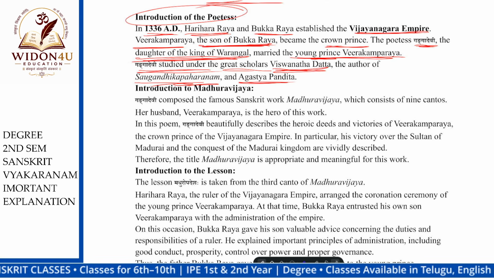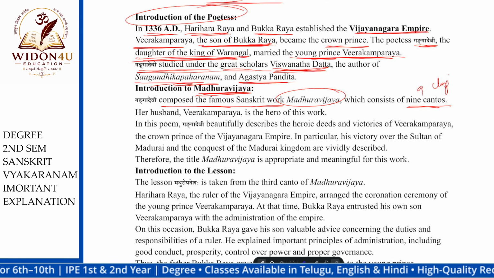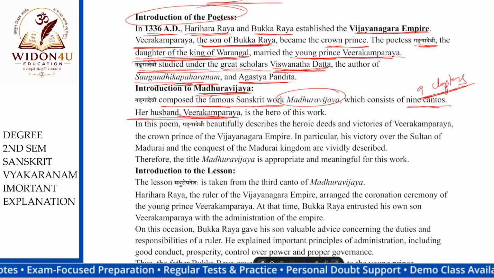Ganga Devi is the wife of Veerakamparaya, and she wrote the history of whatever he did in life. Veerakamparaya, the husband, she wrote in the book, that is Madhuropadesha. Okay, what is the Madhura Vijayam? Our lesson Madhuropadesha is taken from the Madhura Vijayam. Okay, Ganga Devi composed the famous Sanskrit work Madhura Vijayam. It consists of 9 cantos, that is 9 chapters. Her husband Veerakamparaya is the hero of this work. He is the hero in this book.